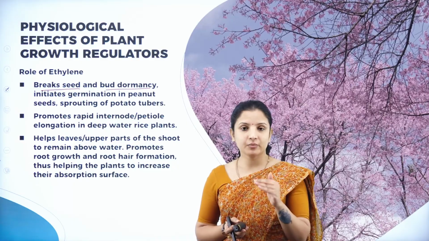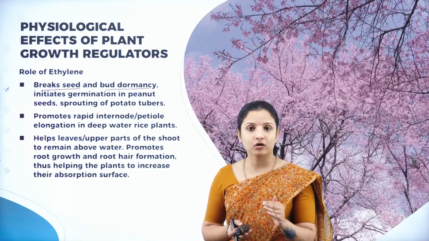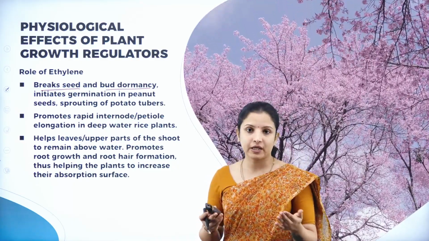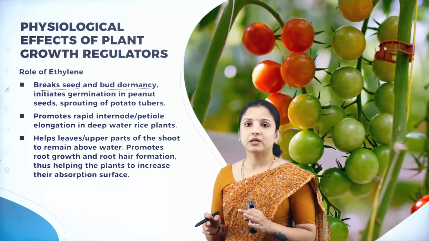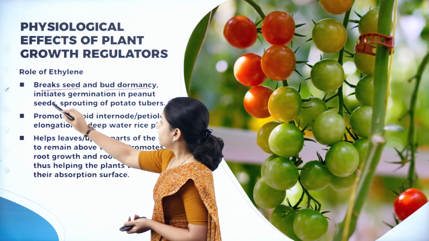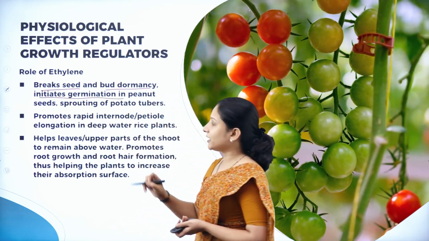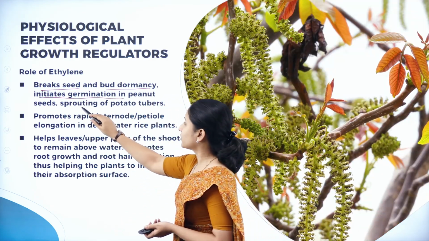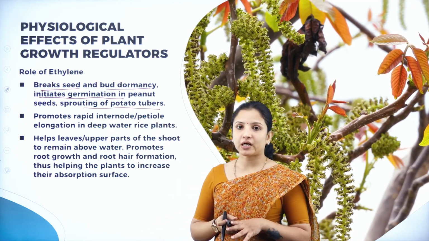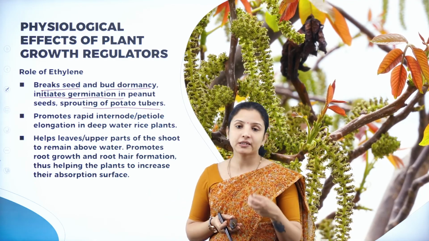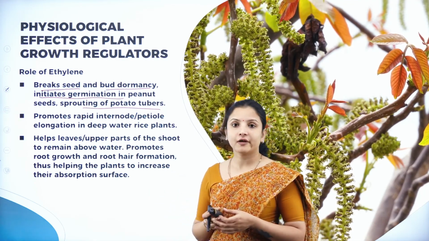So when the favorable period arrives, if the seed and bud dormancy have to break, then ethylene is very, very important, and it breaks the seed and the bud dormancy, thereby facilitating germination in the seeds and also sprouting of the potato tubers. So for sprouting of potato tubers and for germination of peanut seeds, ethylene is very, very important.